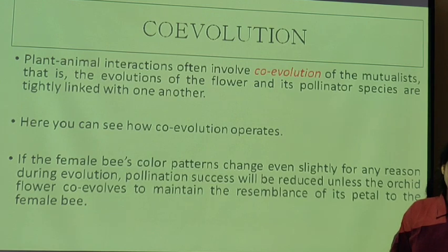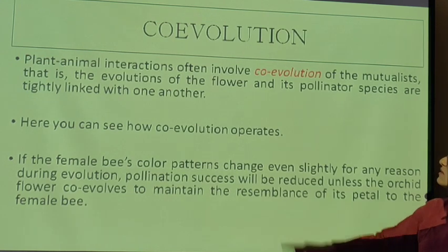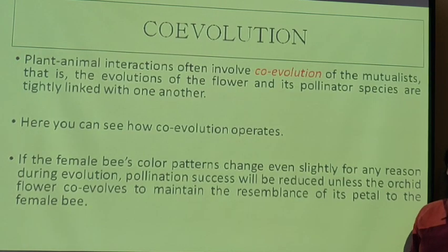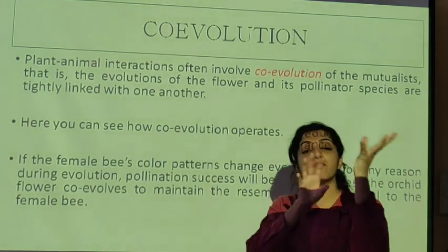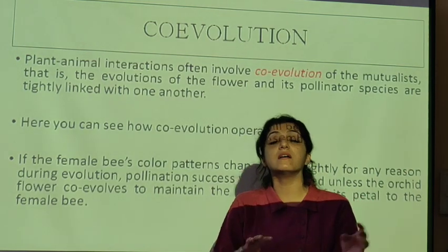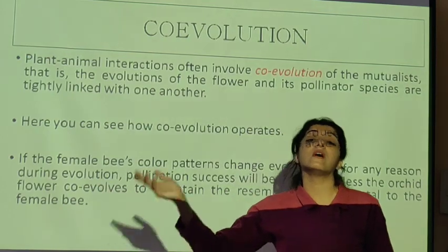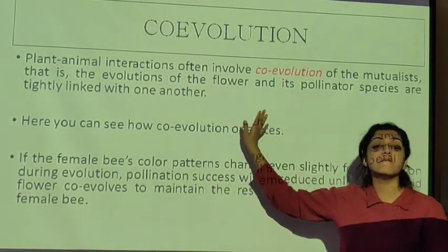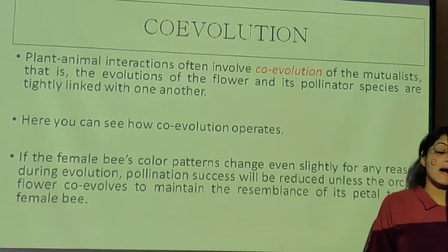So plant-animal interactions often involve co-evolution of the mutualists. That is, the evolution of the flower and its pollinator species are tightly linked with each other. If the bee partner co-evolves to some different size, to some different color, the petal of the flower will also have to co-evolve to that same size if it has to work in mutualism with the same partner species.